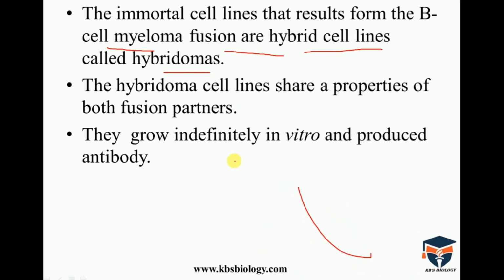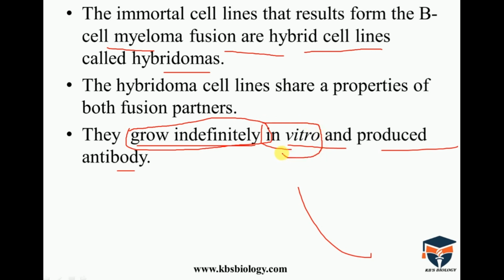They grow indefinitely in vitro and produce antibodies, in large amounts, because of the uncontrolled growth of the myeloma cells. Hence, in vitro, B cells are capable of producing antibodies in large amounts, and their survival is also increased by the indefinite growth of the myeloma cells.